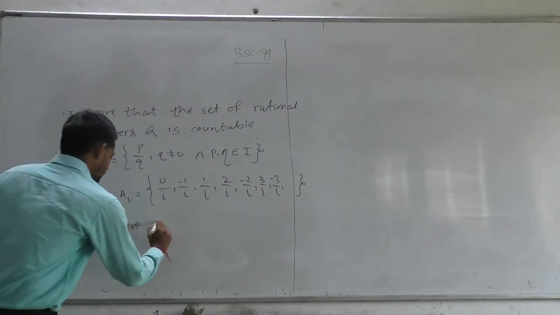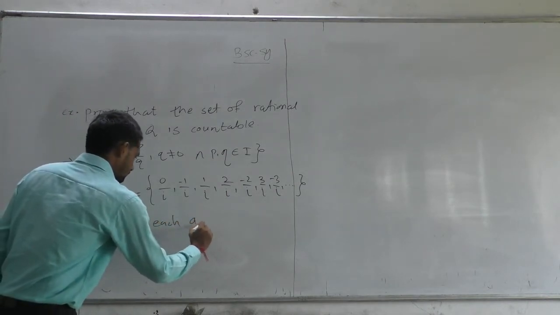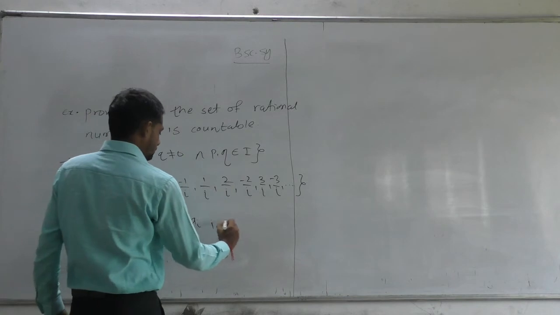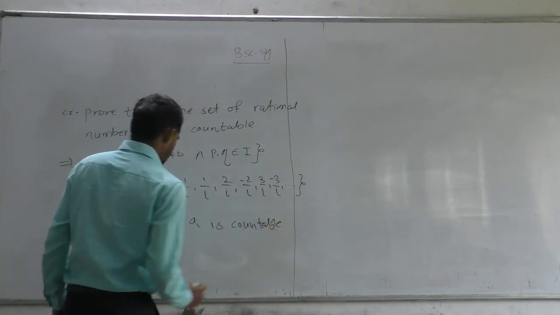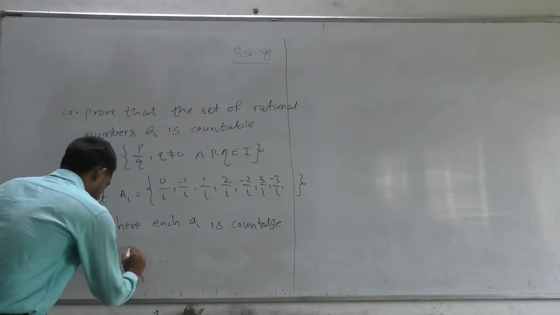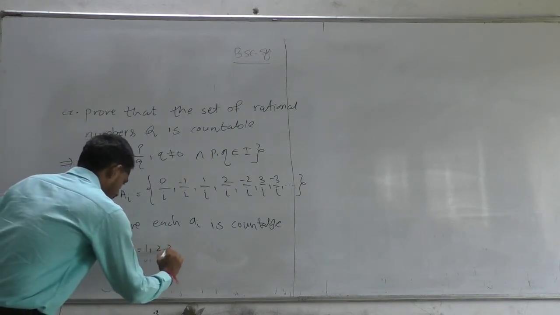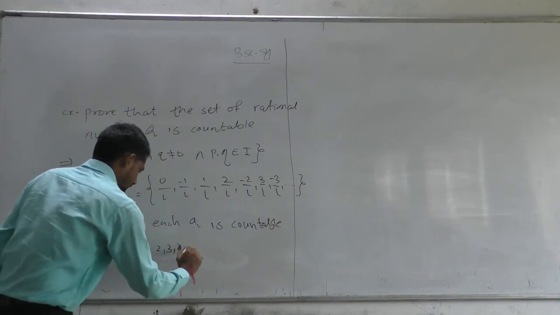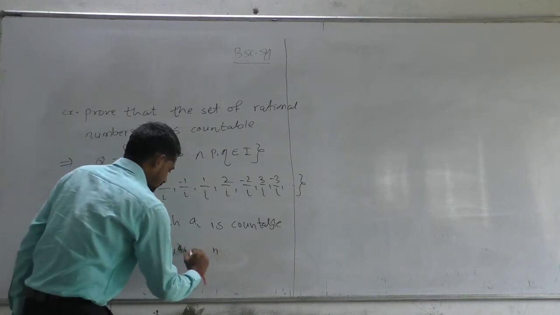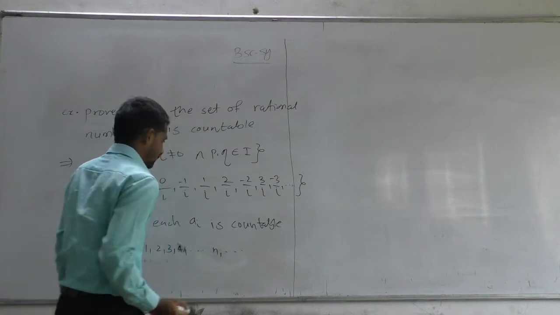Each A_i is countable, where i runs over 1, 2, 3, 4, dot dot dot n, and so on.